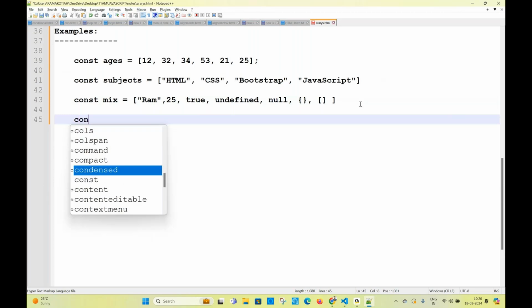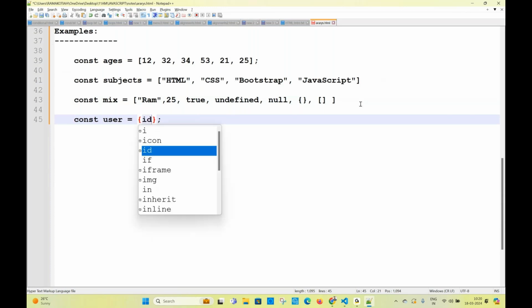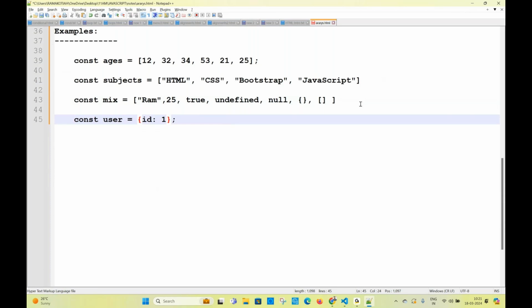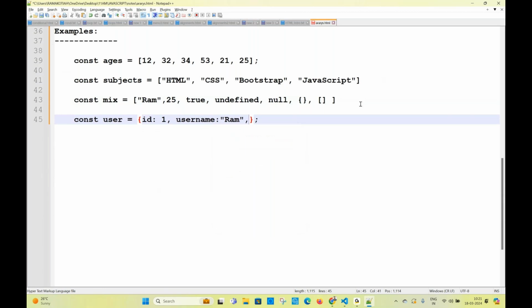Wait, don't write it. What is an object? Please wait. Don't write anything until I ask you to write. Objects. How to create an object? Property and value. This is a way of creating. You forget about objects in just 2 days. If you practice daily, you will remember. Otherwise, if you practice only occasionally, you will remember only occasionally.